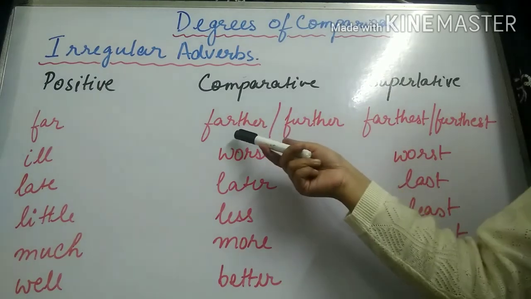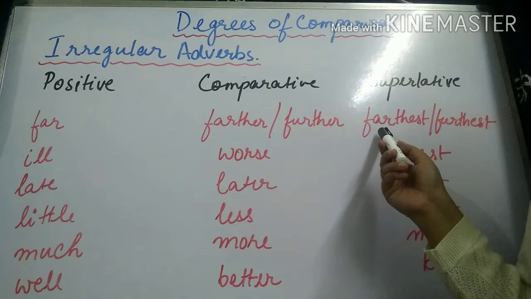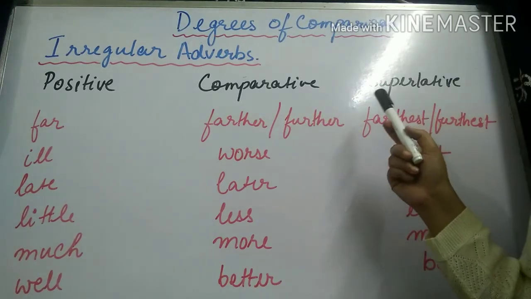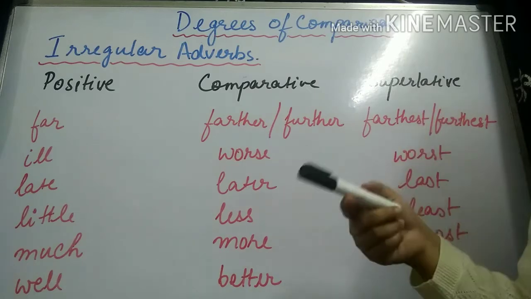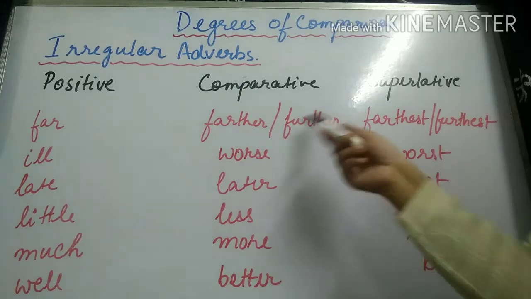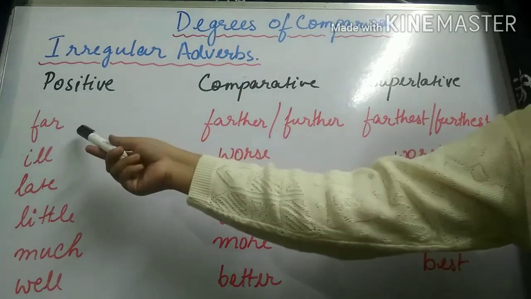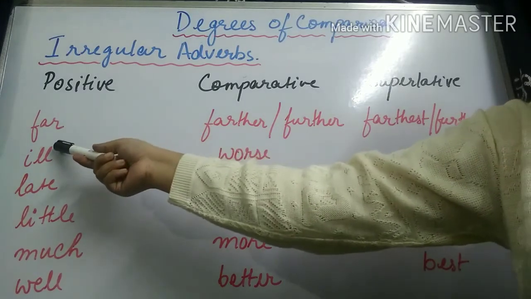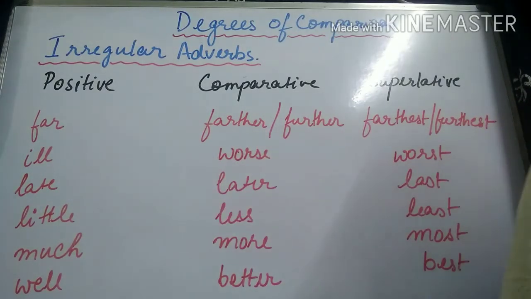They are used in the context of mentioning a distance, and further and furthest are used in the context of great degree. So that is just the difference between these two sets of words. In the positive degree, however, both these words will be having the same positive word.